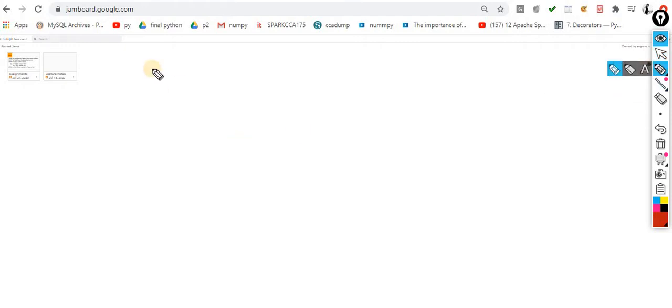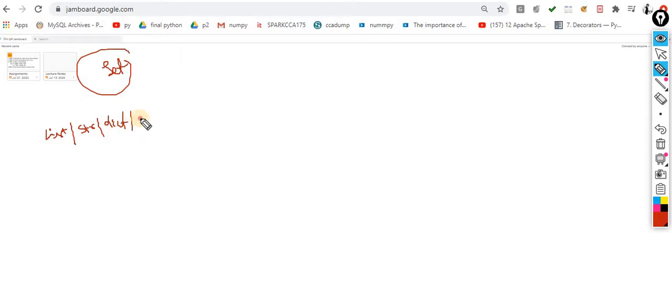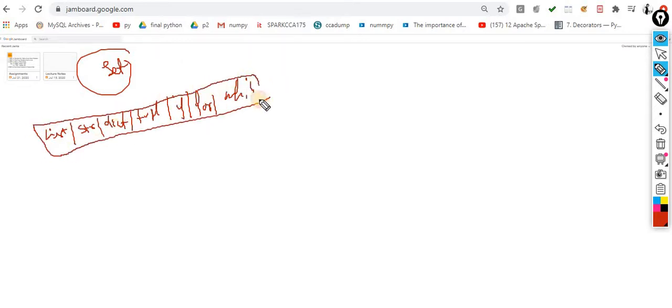Okay, so now the next data type is set. Till now we studied list, string, dictionary, tuple, if, for, nested for, while. We understood these things in great detail.